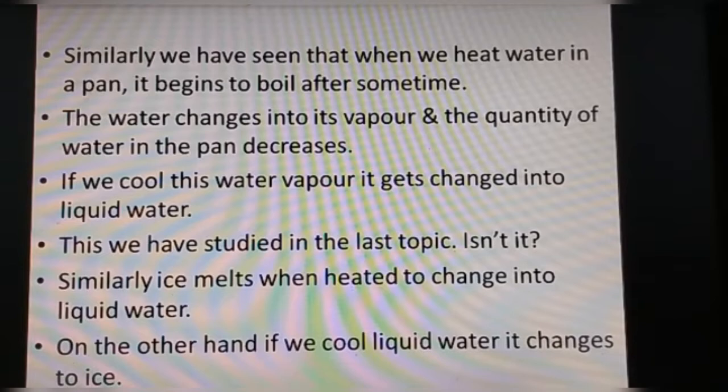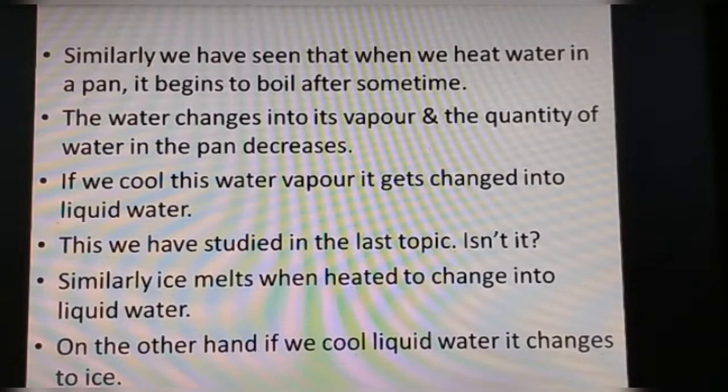Yes, exactly. Similarly, ice melts when it is heated and it changes into liquid water. On the other hand, if we cool liquid water, it changes to ice. Now what type of changes are these? Exactly, these are examples of reversible changes, right?